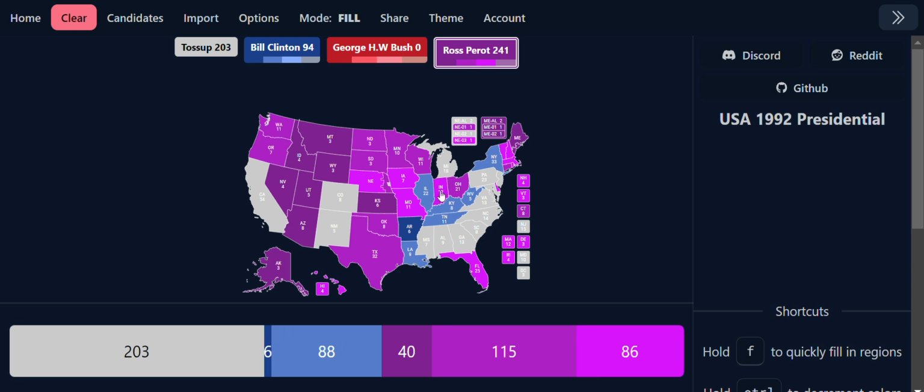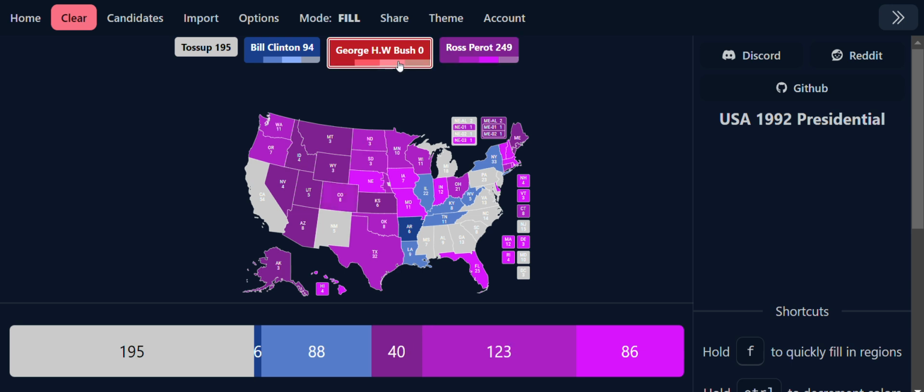I know it's a lot of purple to deal with, and I forgot to put Colorado as a likely state, and I also forgot to put DC as the safe blue. You always forget DC.